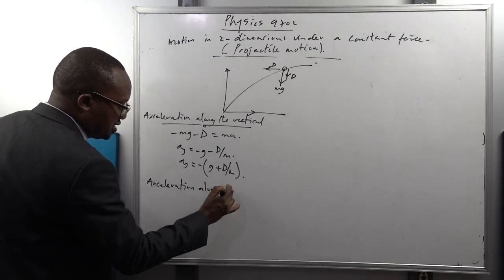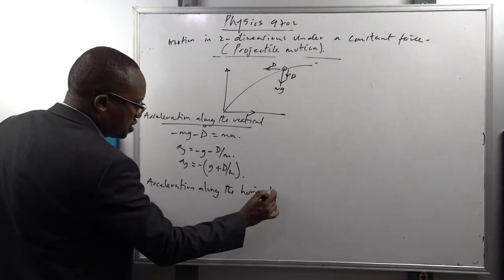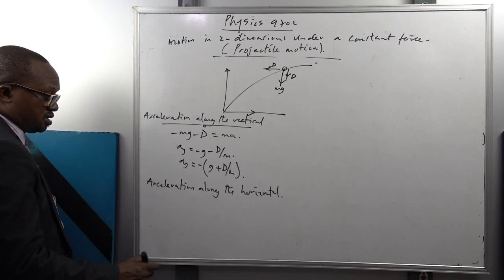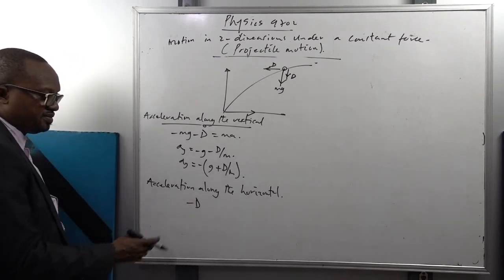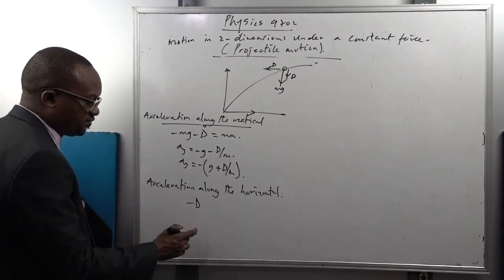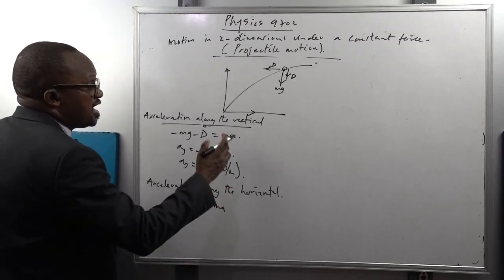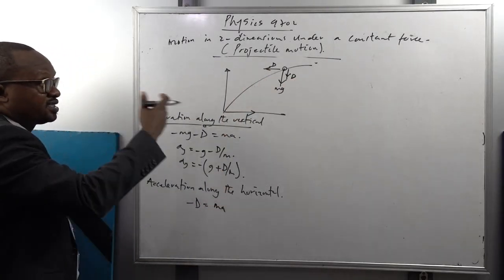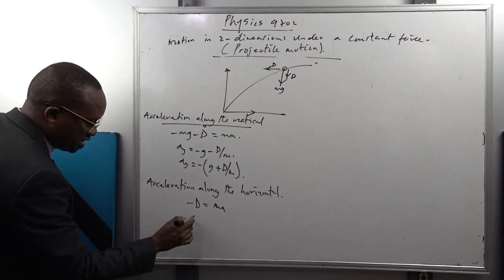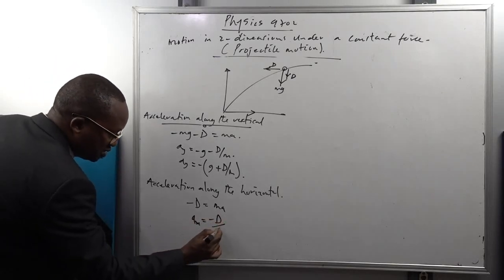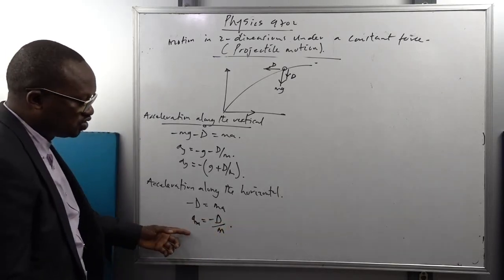Then also acceleration along the horizontal. Acceleration along the horizontal, the particle is only affected by the resistive force there. So the resistive force minus d is equal to what? Ma. As the particle moves to the right, it's experiencing resistive force to the left. Therefore, acceleration along the horizontal becomes minus d over m, which is the acceleration due to the what?